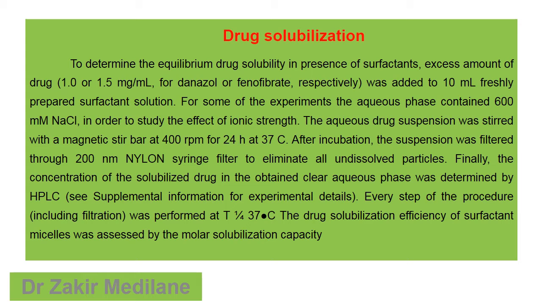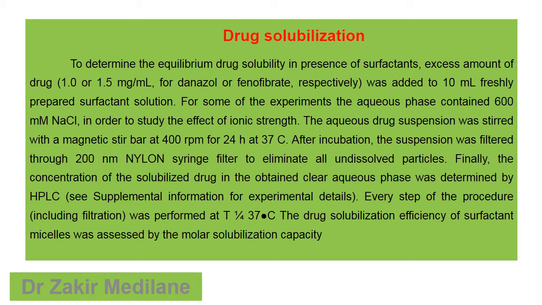The drug solubilization efficiency of surfactant micelles was assessed by the molar solubilization capacity. So this is the procedure followed for the drug solubilization process. What we need to do here is take the drug at 1 mg, or 1.5 mg per ml, dissolved in 10 ml of the freshly prepared surfactant solution.